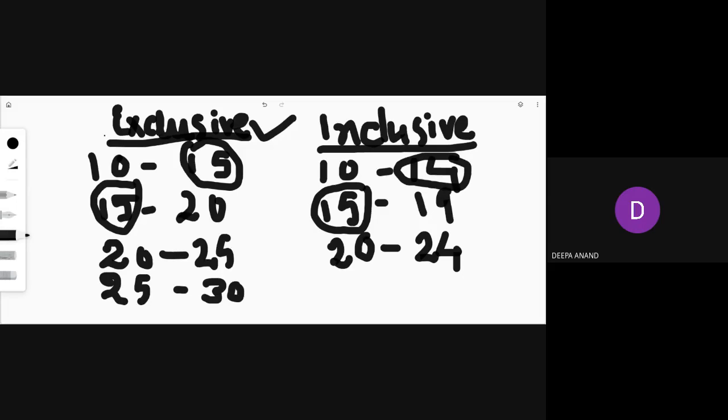So you can write, in inclusive series, the upper limit of one class is not equal to the lower limit of the other class.